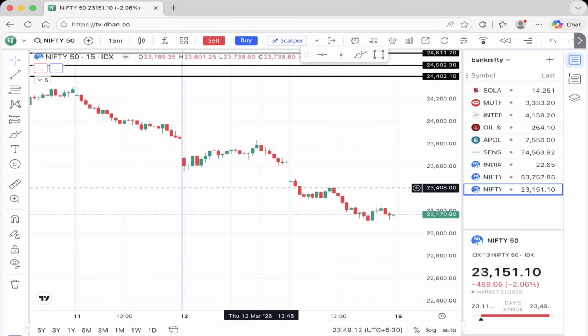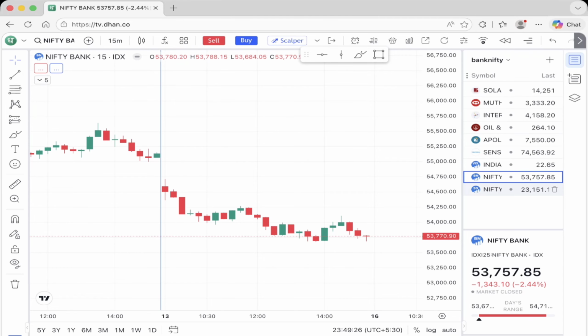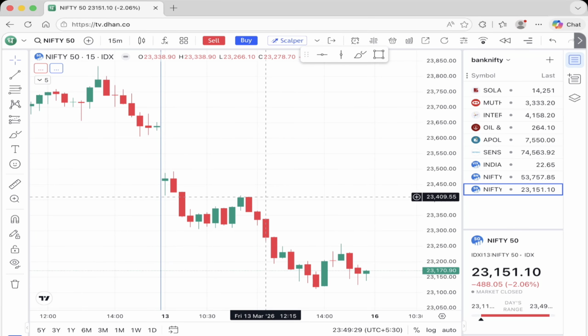Let's break down the market structure for tomorrow and what can happen in tomorrow's market session. Market structure is still under pressure and Bank Nifty is weaker compared to Nifty. We have seen that Bank Nifty fell very heavily on Friday compared to Nifty, and midcaps were also breaking supports, and global markets are very volatile due to geopolitical tension.